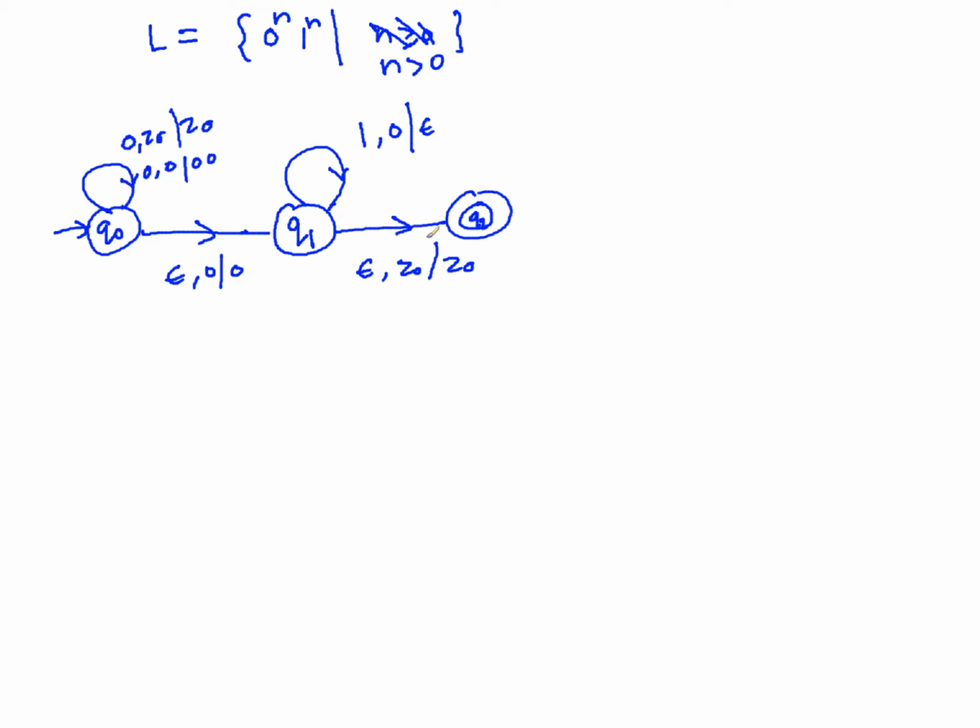Does it work? You can always see that this will add all the zeros, then without consuming anything, without changing the stack, you are moving from Q0 to Q1, then you are matching all the ones with all the zeros. Now only when the stack is over and you have consumed all the input, then you can use this to go here, right?